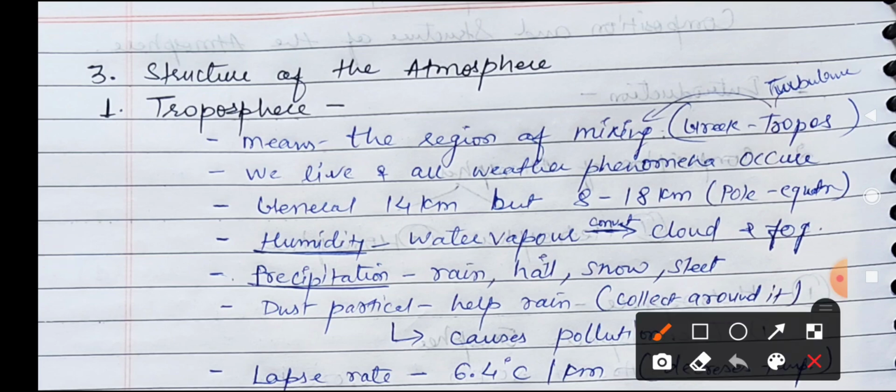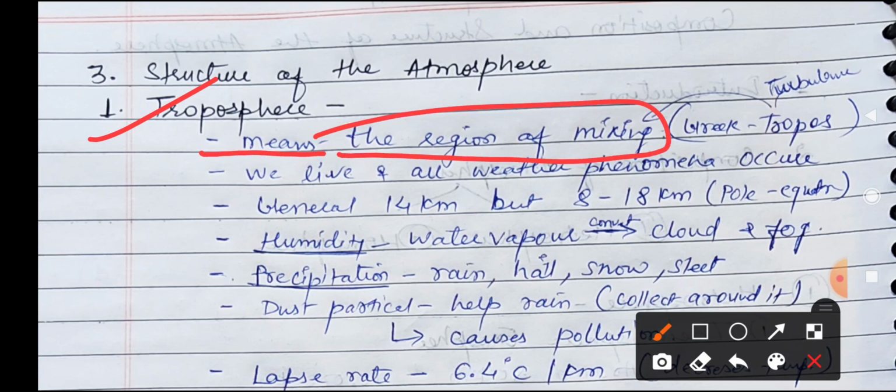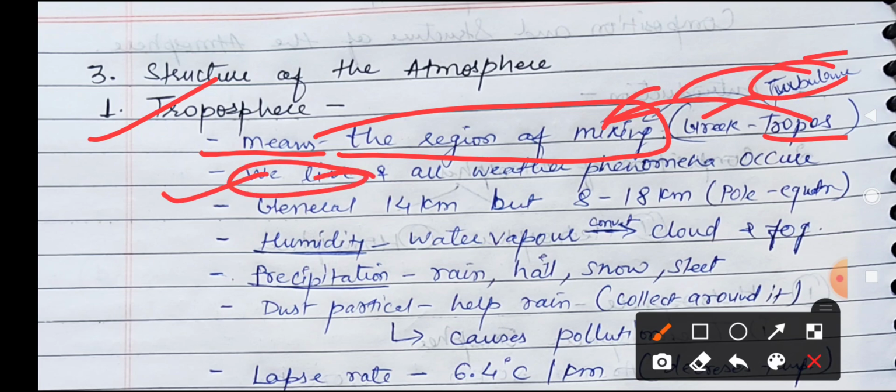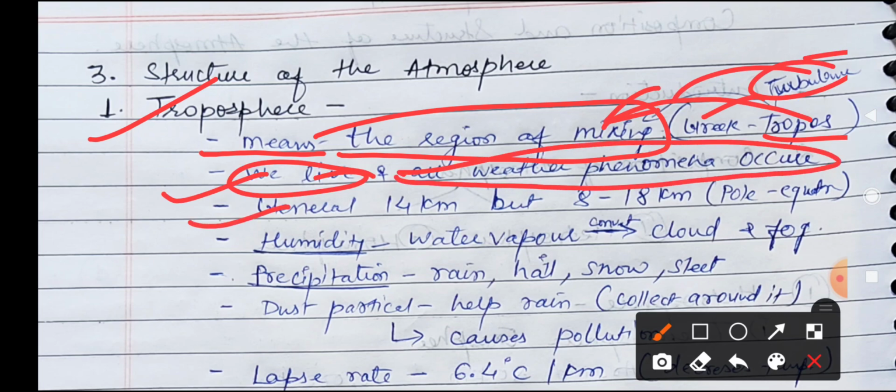There is nothing to explain, but it is a reminder. So troposphere, what is the specialty of the troposphere? It means a region of mixing. It comes from the Greek word tropos. It means either mixing or turbulence. These are the meanings of it. We know that we are living on the surface, and that's why the troposphere is surrounding us, which is helping our life. All weather phenomena occur here, as I explained. The general height of it is 14 kilometers, but it varies from 8 to 18 kilometers, from the equator to the pole.